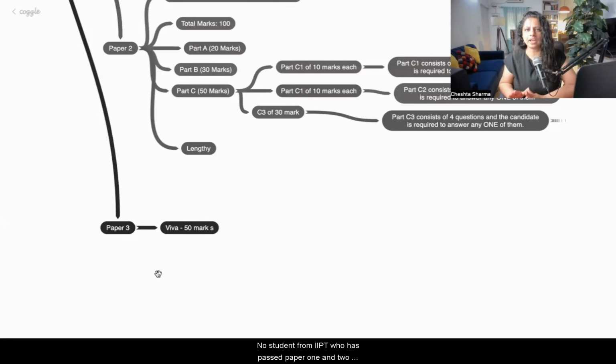No student from IIPT who has passed paper 1 and 2 has ever failed in Viva. You will have a 100% pass if you have passed paper 1 and 2. That's my personal guarantee. I know that, obviously, but we'll be doing practice of Viva also. I'll teach you what type of questions they will ask, how to answer them, how to navigate them.